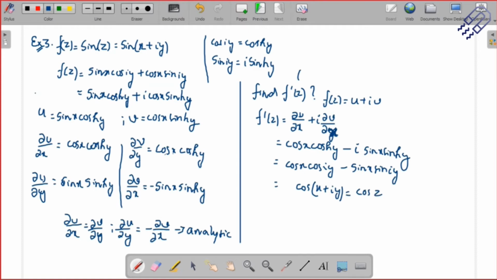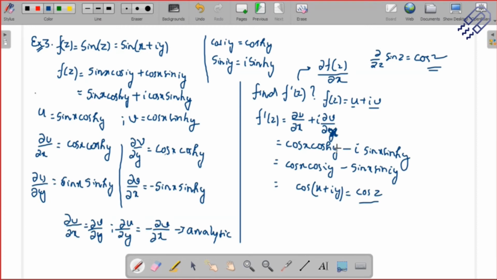So when we say f dash z, we mean we are talking about del of f z divided by del of x. We'll take z as x plus iy, considering all the planes, the real and the imaginary part. So finally I'm going to get cos z, right? In general, we know that the derivative of sin z is equal to cos z, obviously. This is something which you already know.